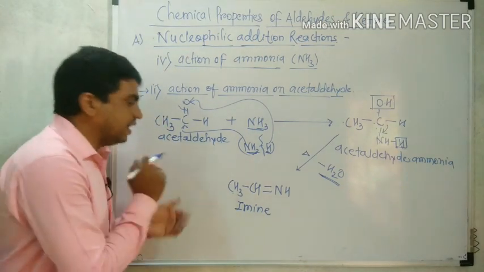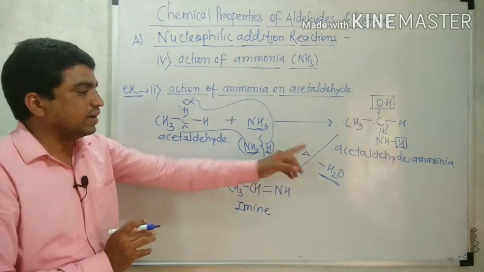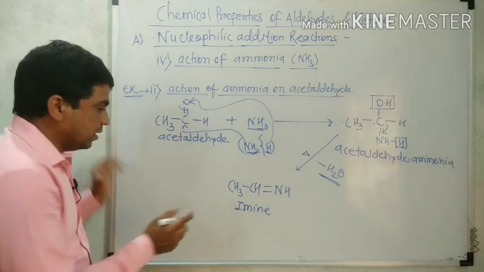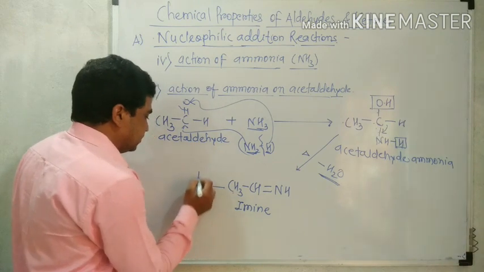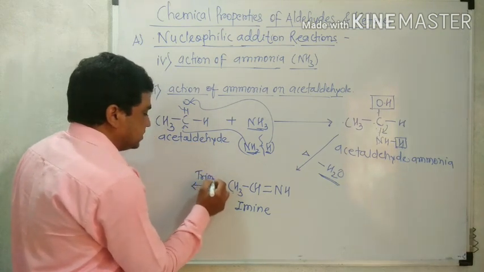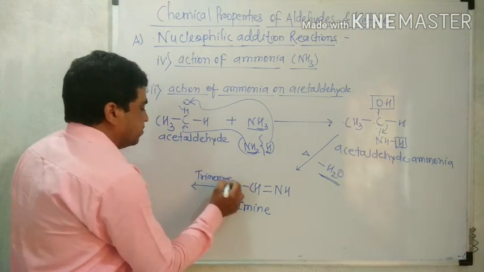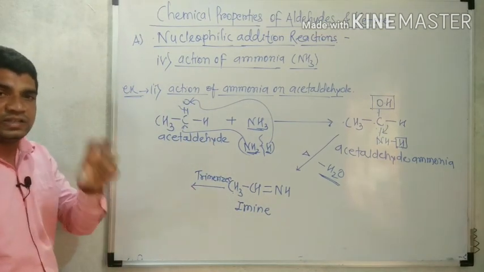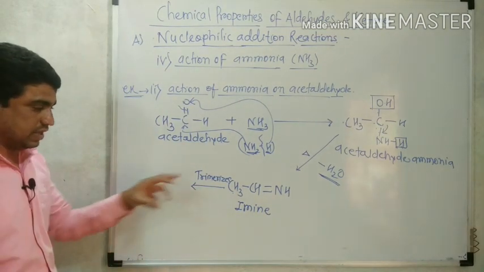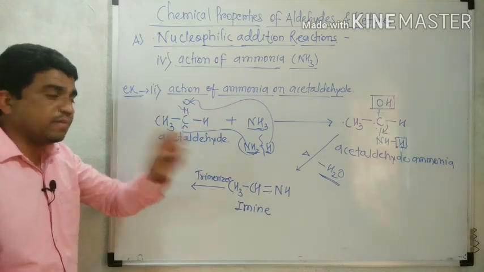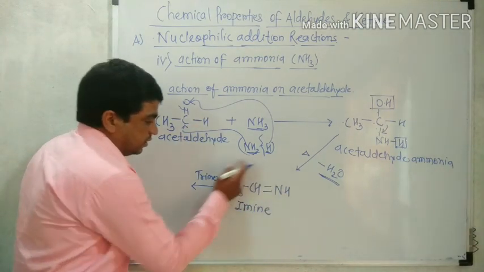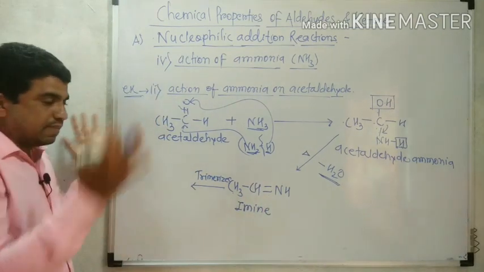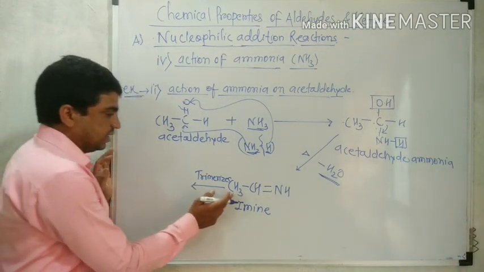We got imine after the loss of water by acetaldehyde ammonia. But this imine trimerizes. So what is meant by trimerization? Reaction of three molecules. Reaction of three same molecules is called trimerization.